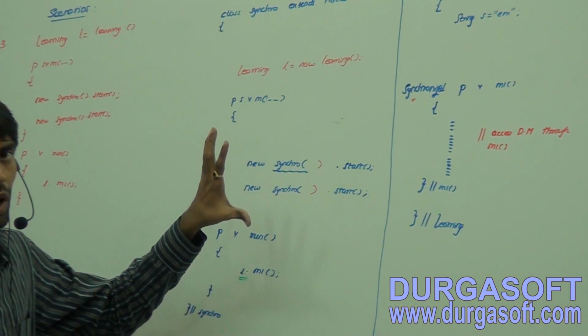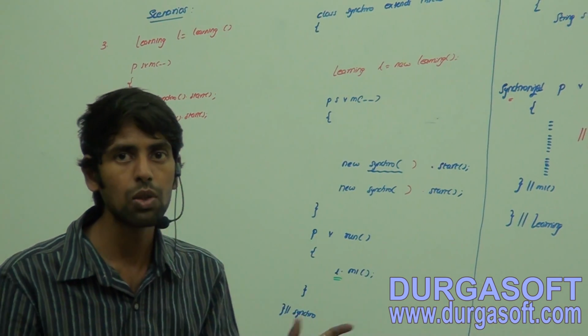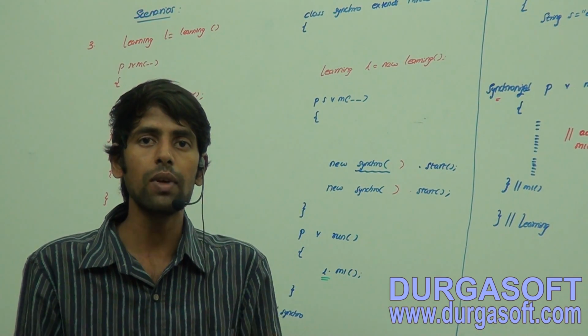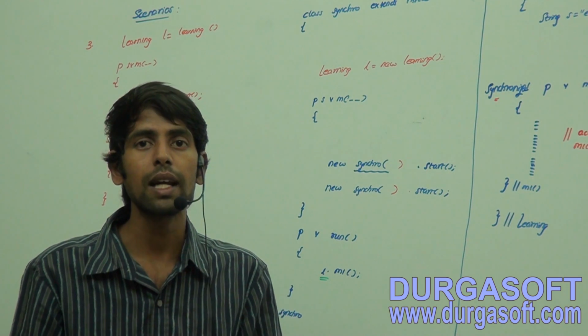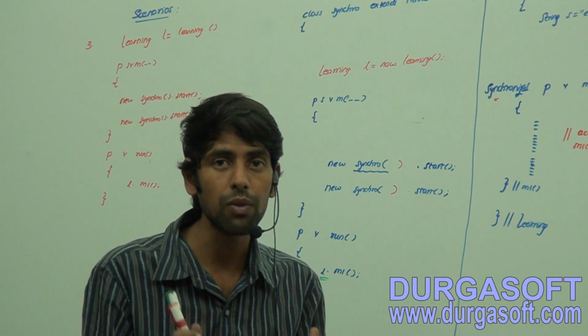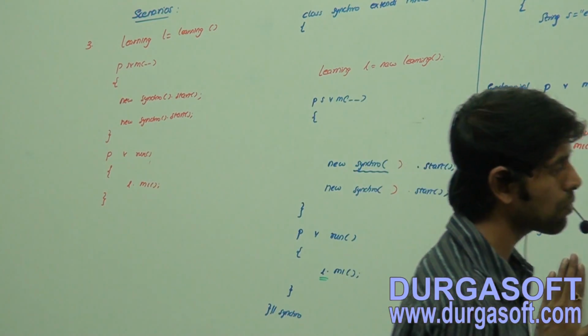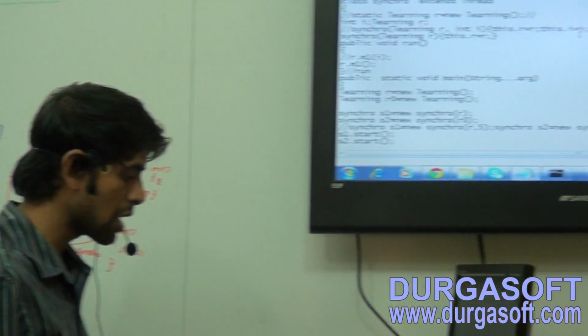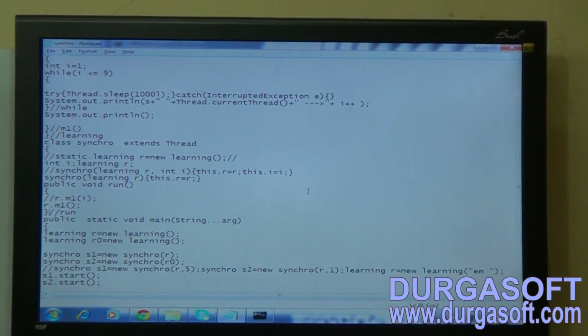By just looking at the code, you should not give the answer. You have to do analysis, then only you have to give it. Even if you are a bit slow, don't worry, but try to analyze the code a number of times. That's very, very important. Okay. Now let us see the same piece of code, just a matter of 1 minute. Now I am going to take what?